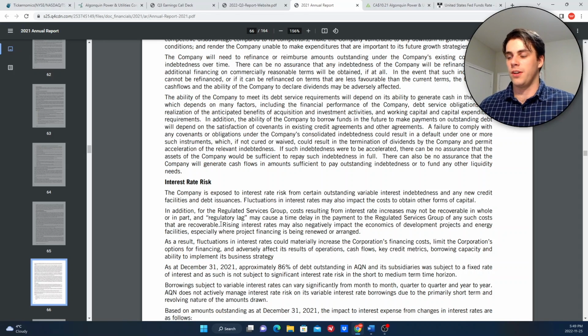So that's really the downside of investing in a company that's quote unquote safe, like AQN. They're not perfectly safe, because there is the risk that they may get some pushback from the regulators and not be able to increase the rates that they can charge as much as they'd like to, which could cut into their cash flow and therefore their dividend. But the plus side is their cash flow is pretty much guaranteed, right?